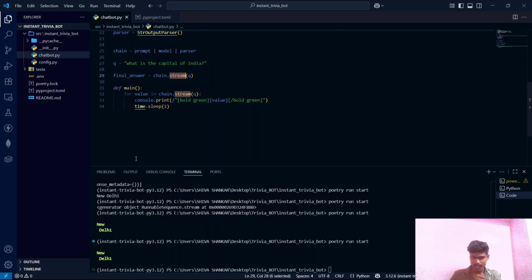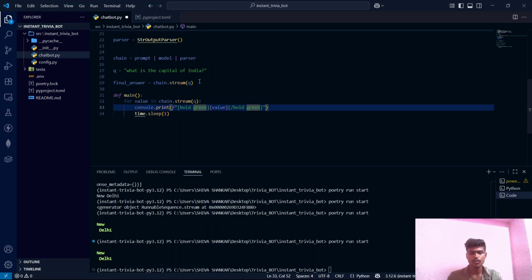What it will do is it will give you the tokens as they are generated, one by one, one by one. It will not wait until the whole answer is generated. Suppose the answer is of 5 lines and each line has around 10 to 15 words. It will give you one word at a time. It will not wait until the whole 5 lines are generated. So that's the benefit of this dot stream method, guys.